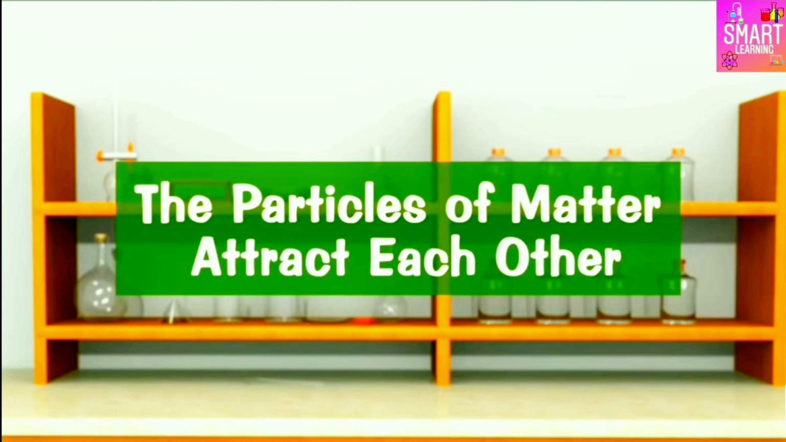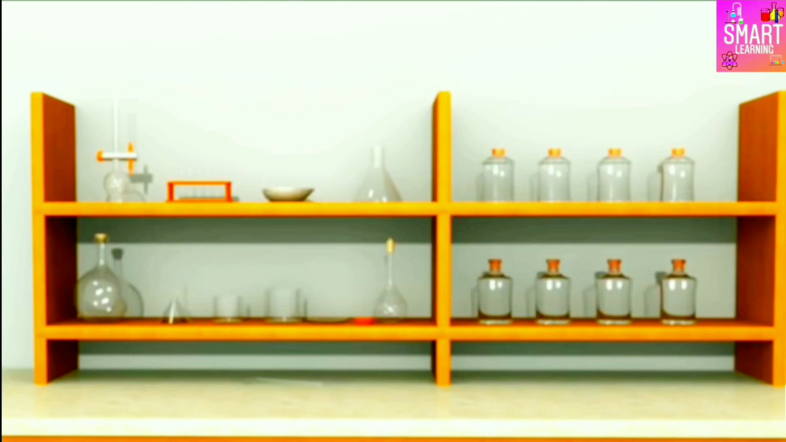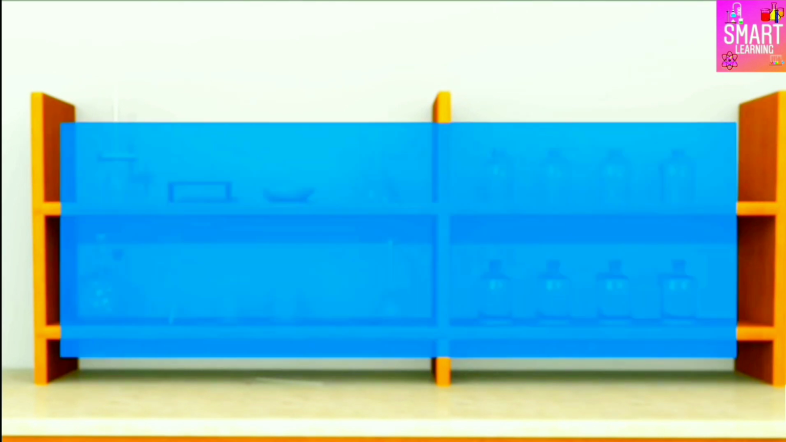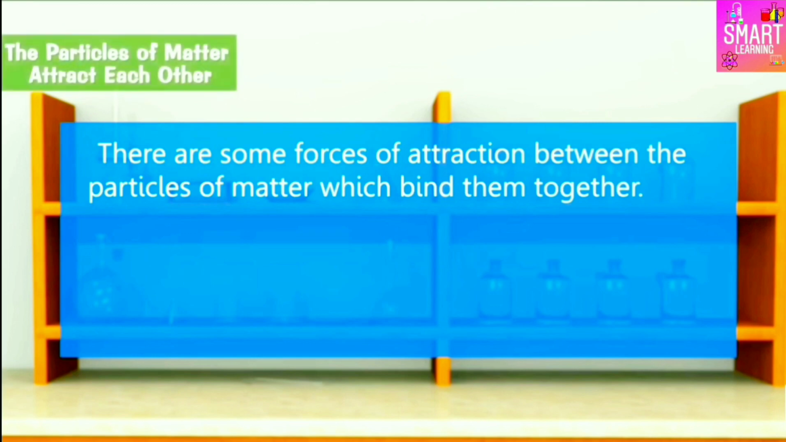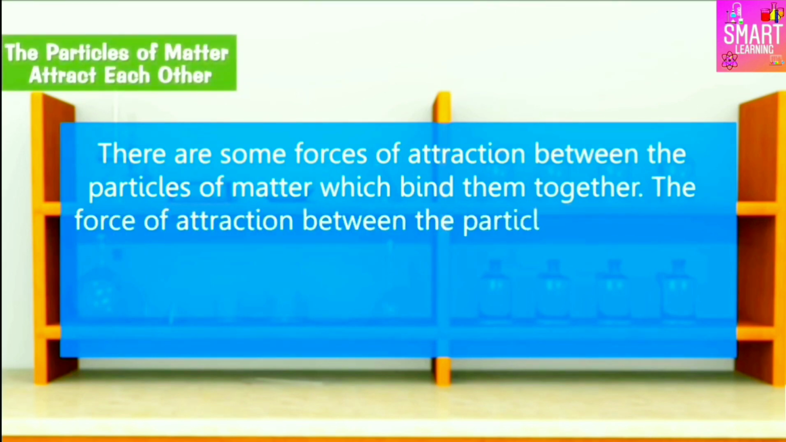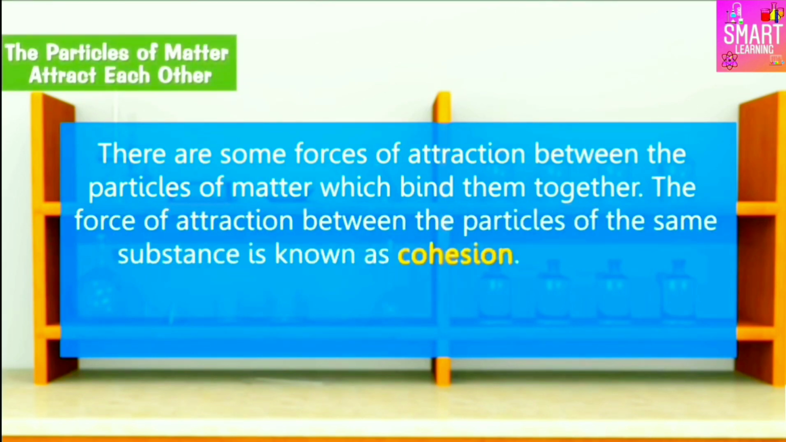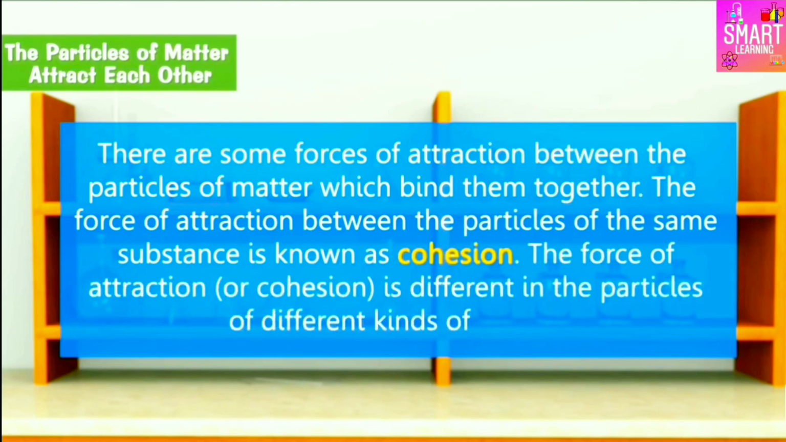The next characteristic of matter is that the particles of matter attract each other. There are some forces of attraction between the particles of matter which bind them together. The force of attraction between the particles of the same substance is known as cohesion. The force of attraction is different in the particles of different kinds of matter.